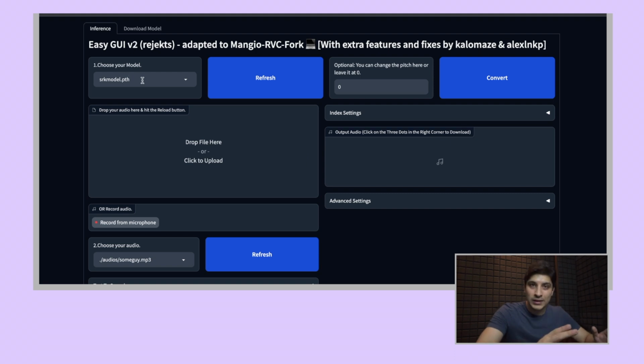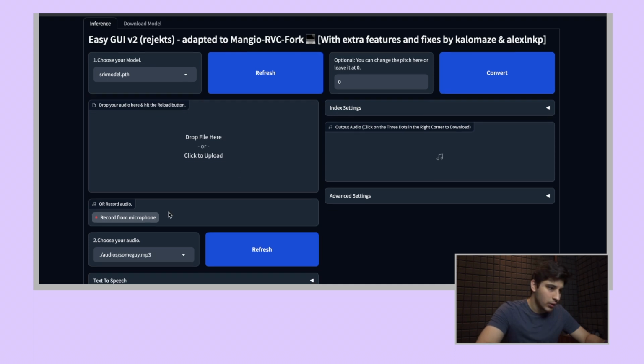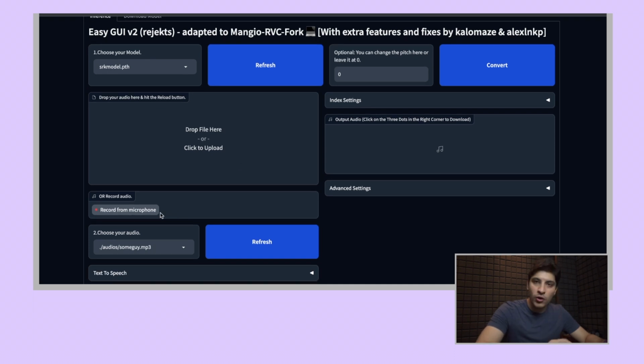Okay, so this here is our interface where all the magic happens. We have the model preloaded already. And then we have this section here in which we need to drop audio files we want conversion for. So let's say you have a voice note of yourself, you could drag and drop that voice note right here and it would do the conversion for you. So in this case, we can also record from our own microphone.